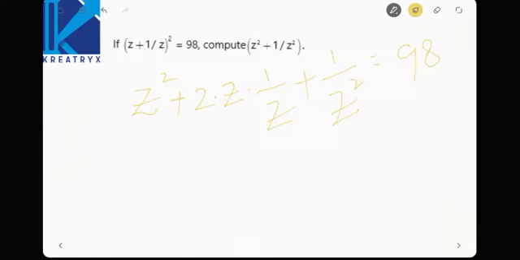Now z gets cancelled. What is the remaining thing? z square plus 1 by z square. This 2, when it goes to the right hand side, will become minus 2, then that will be equal to 96. Now z square plus 1 by z square is 96.